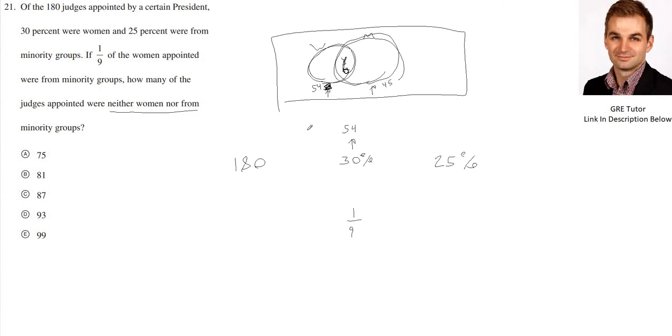So what is the probability of being W or M?